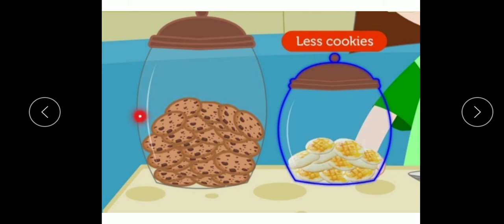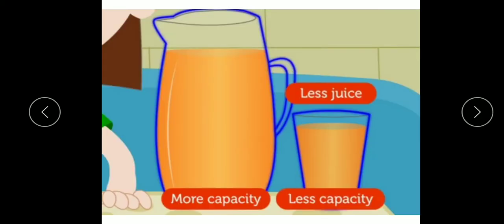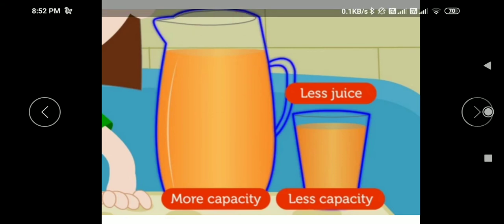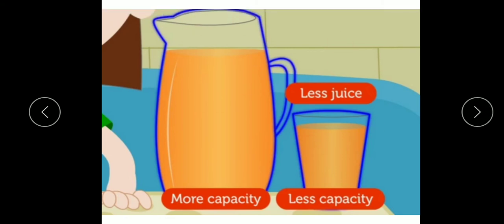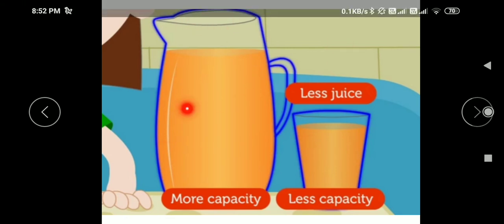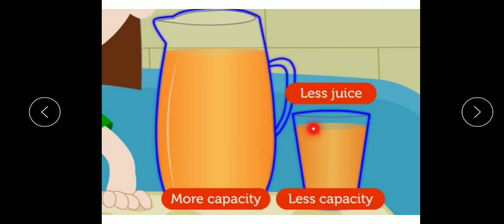Similarly, this is a bigger jug and this is a smaller glass. So this bigger jug has more capacity and this glass has less capacity.